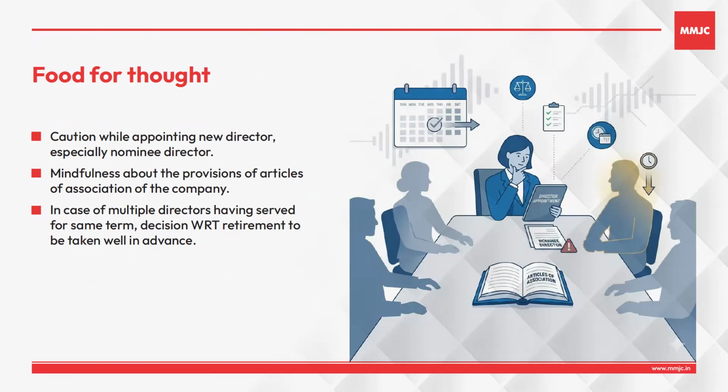The next thing is that the section says that when two or more directors are serving for the same period, whosoever is serving the longest has to retire. But if two or more directors have the same period, then it is the choice of the company who has to retire. So the company should, prior to the AGM, decide in advance who will be liable to retire, in order to avoid any confusion.